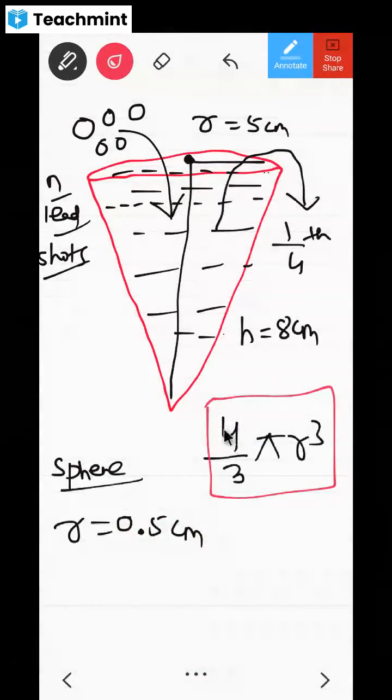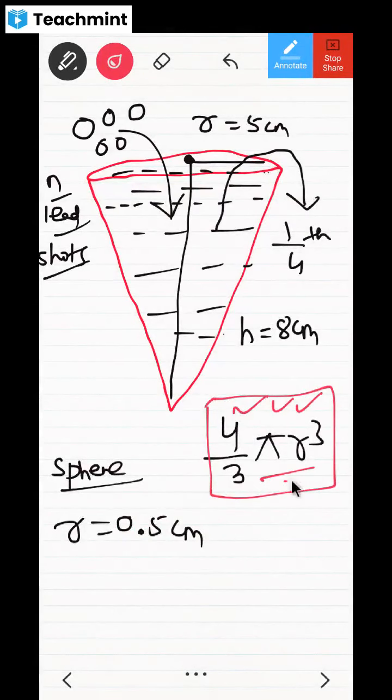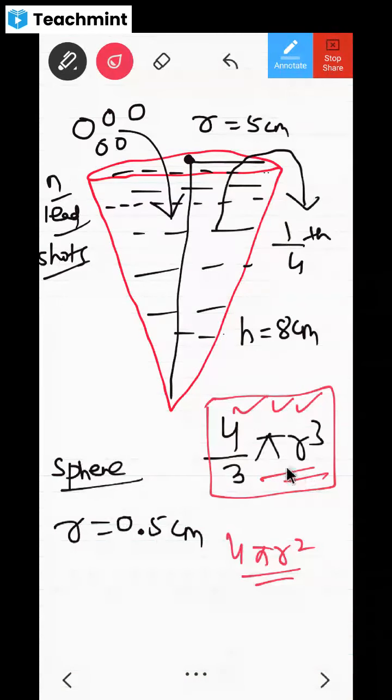See, this formula, why I haven't discussed? Because I haven't discussed, assuming that you know them. Volume of one sphere is 4 by 3 pi r cube or not? Yes, sir. Now don't ask me where it came from. Somewhere you are saying 4 pi r square. No. This 4 pi r square is the surface area of the sphere. Now this is the volume of the sphere.